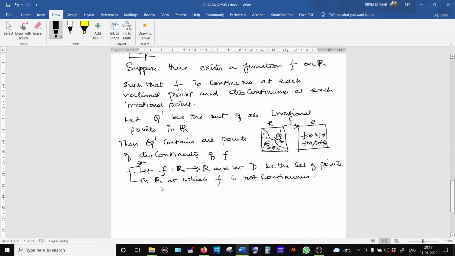That is, D is the set of all points of discontinuity of the function. Then we have already proved that D is of F sigma type. Therefore Q dash, the set of all points of discontinuity of f, implies by star that Q dash is an F sigma set, which is a contradiction.